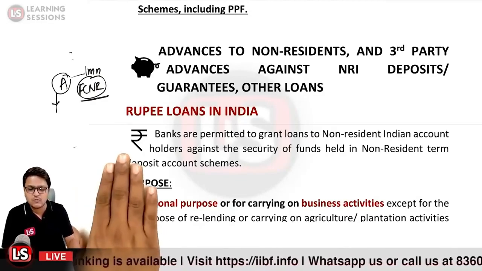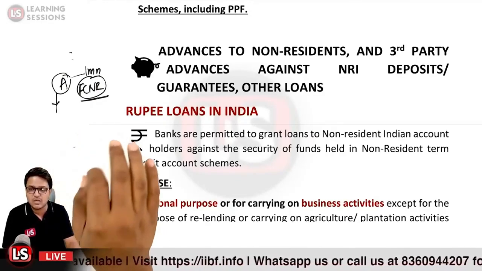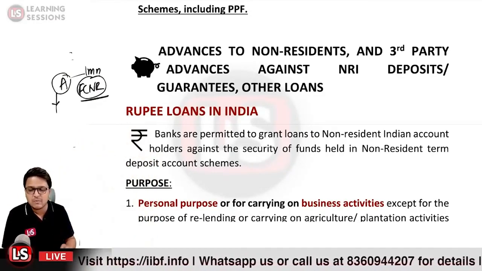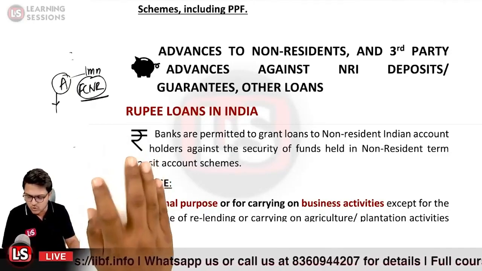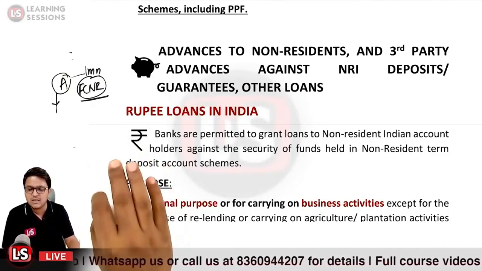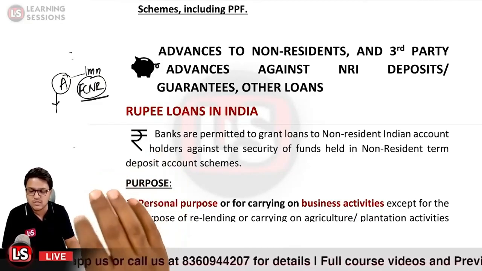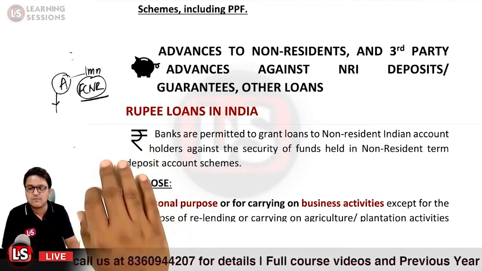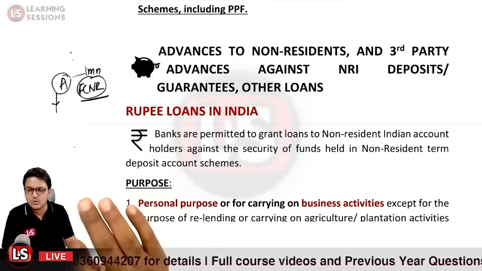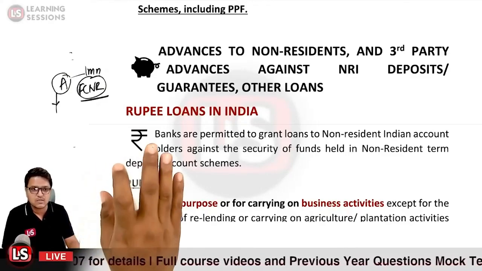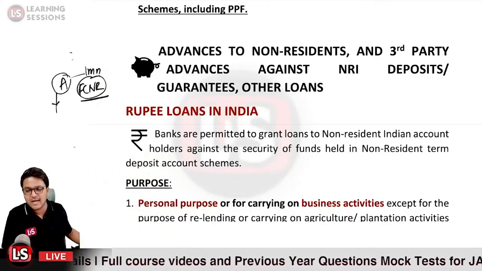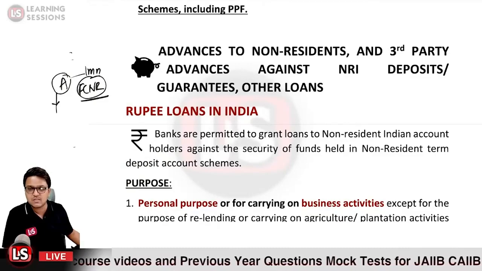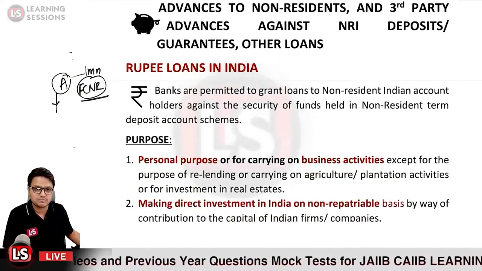Either the amount is for personal use or for carrying on business in India itself, except for the purpose of re-lending. So no loan shall be sanctioned for the purpose of re-lending, or for investing in land related to agriculture or plantation activities, or any other speculation in the real estate business so as to earn profits out of it.